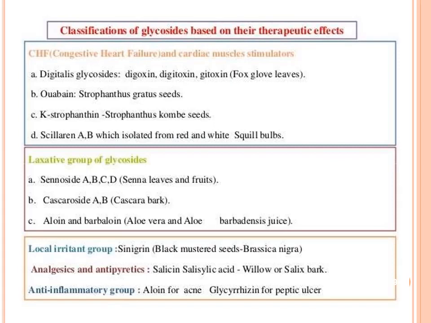Then analgesic and antibiotic category, then salicylic acid we will get from willow or Salix bark. Then anti-inflammatory group, aloin for acne and glycyrrhizin for peptic ulcer. Glycyrrhizin for peptic ulcer we are getting from Glycyrrhiza glabra, that is mulethi, from mulethi glycyrrhizin is obtained, which is given in peptic ulcer.